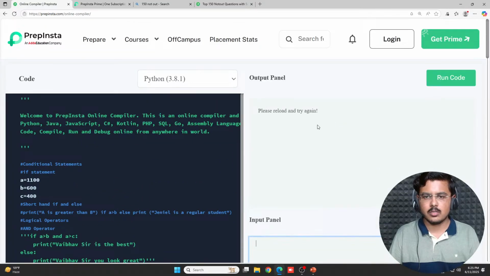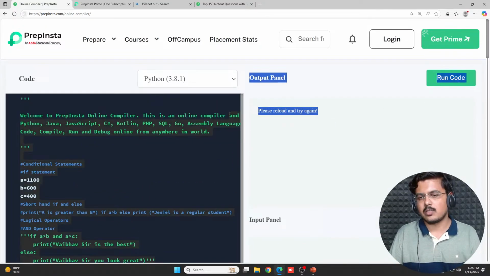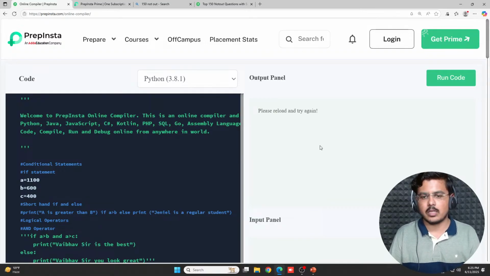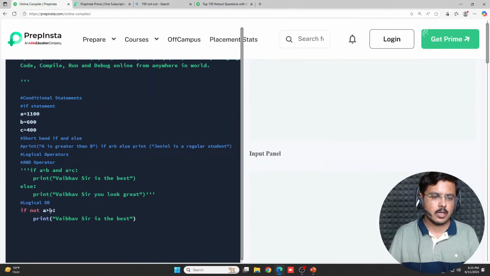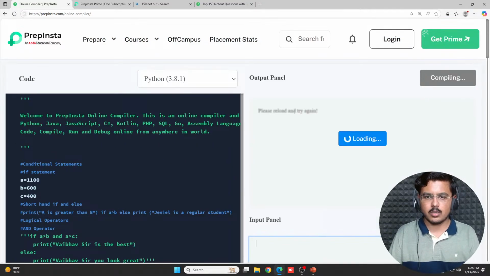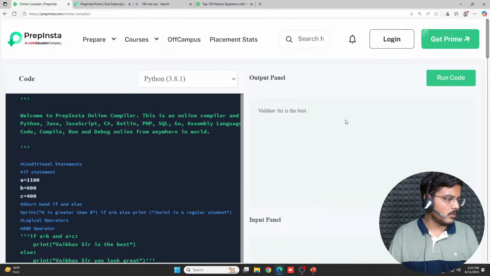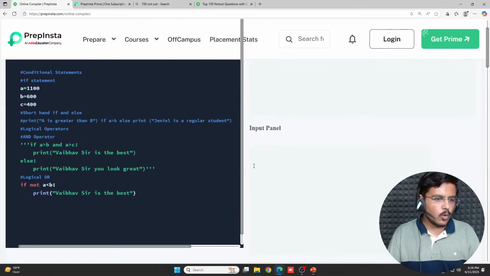See, please reload and try again. This is our standard message. We give it when nothing is printed, fine. So nothing is running. If I change A to be a bit smaller than B, let's check it out. Now it's running, correct?